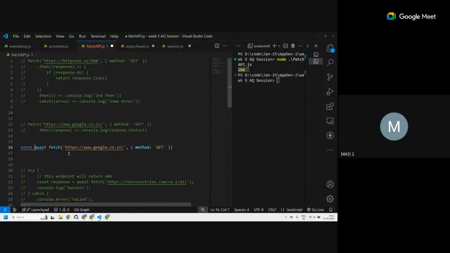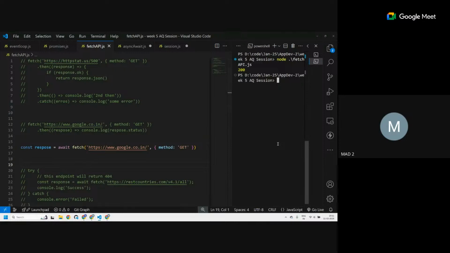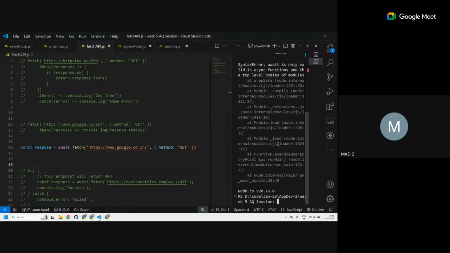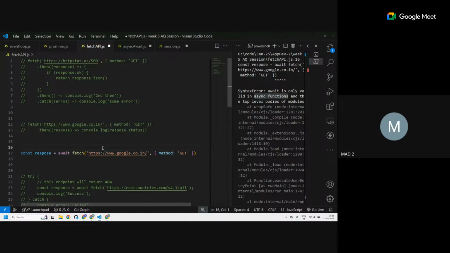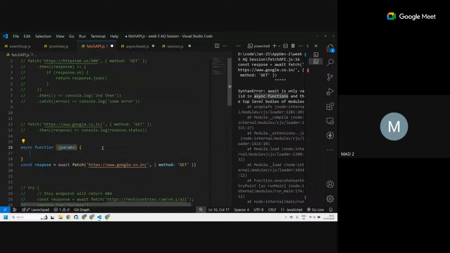VS Code is not giving any error. Okay, yes, it says await is only valid inside an async function. So that means we can't use this await keyword globally. We have to write an async function, either globally or even inside a normal function. So to write an async function, I type async function and then the name.